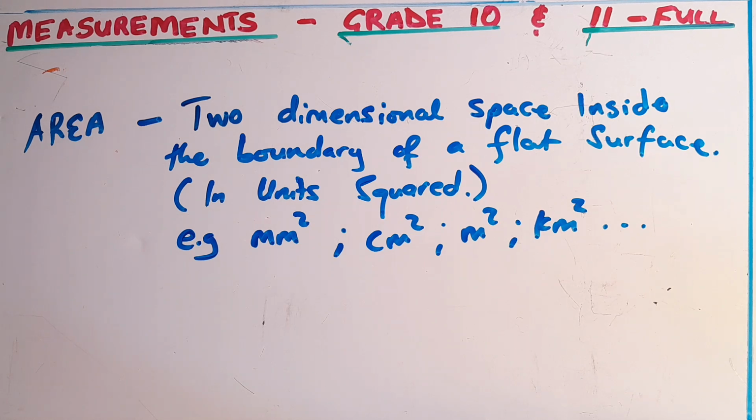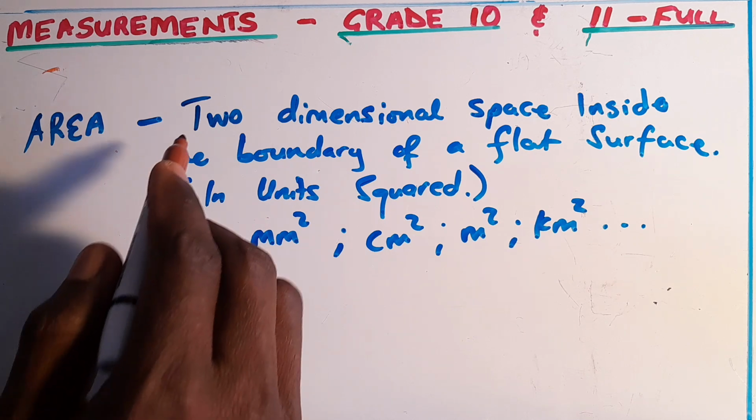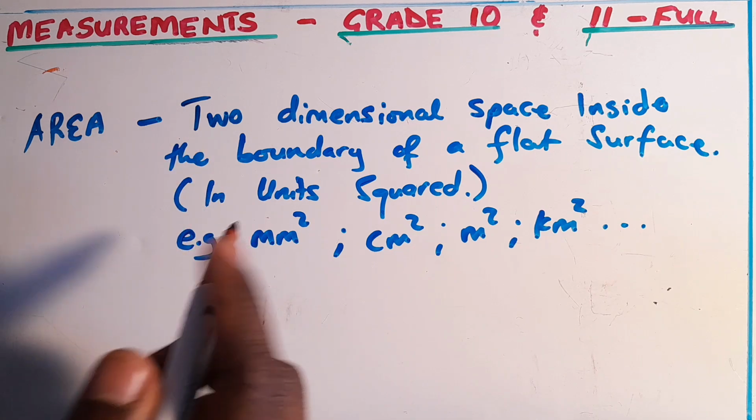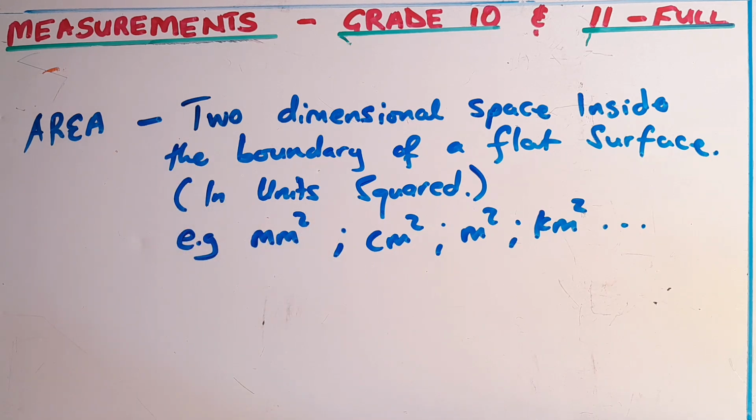So let's start off with the area. What is the area? The area is the two-dimensional space inside the boundary of a flat surface. It is measured in units squared, for example, millimeter squared, centimeter squared, meter squared, kilometer squared, and so on, right? So we need a 2D shape in order to calculate the area. How many 2D shapes do you know? Maybe you can do a revision on that.